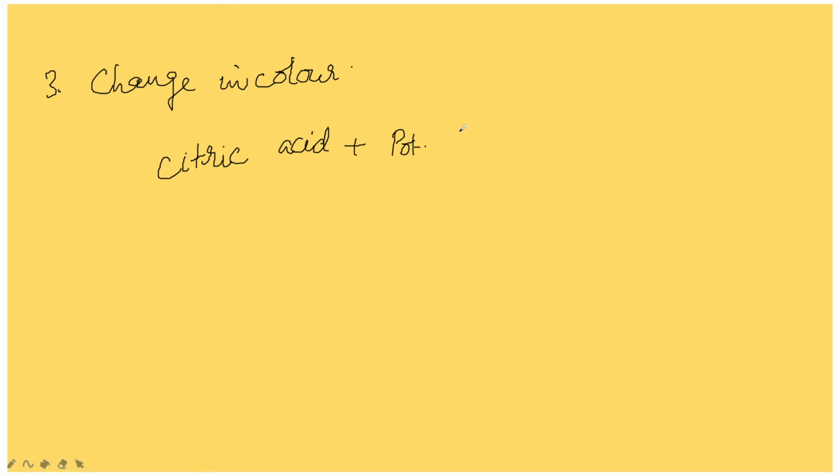Potassium permanganate is purple in color, no? So in this reaction the color changes from purple to colorless. Potassium permanganate is only purple color. So here citric acid, when you have added, it becomes colorless. So you can use the lemon juice for this citric acid and the reaction you can see.